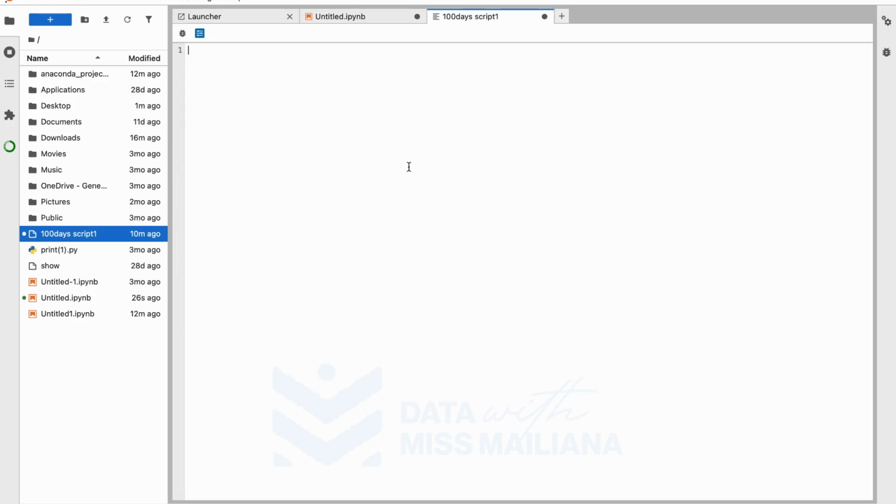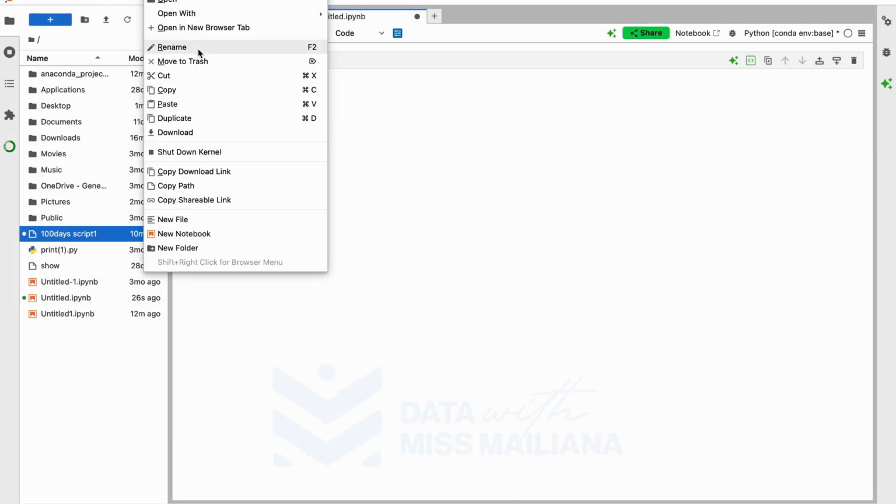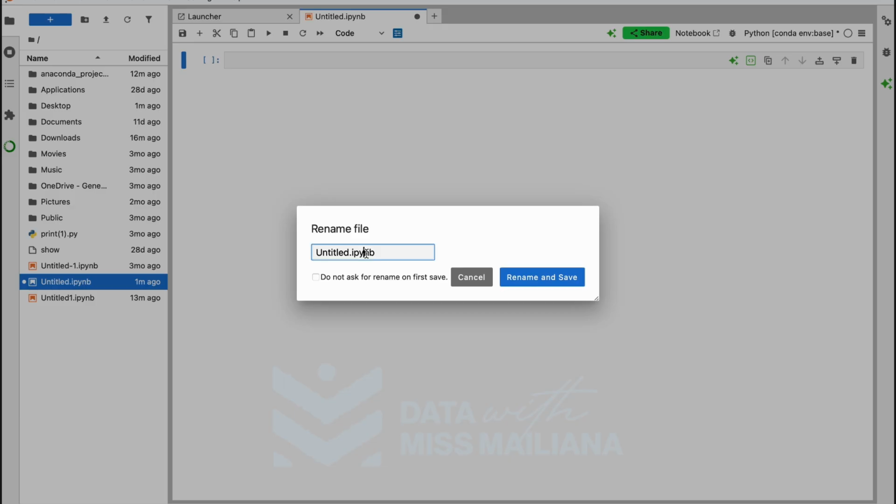Why do we have this? Can't delete it. Why is it not connected? I think this is just a normal script. Alright, it's not actually giving us this card, so I'm going to also take it out. Shut down. Oh, I can't delete it. Okay, move to trash. Yes, I'm going to move to trash, and I'm going to actually rename this new one as